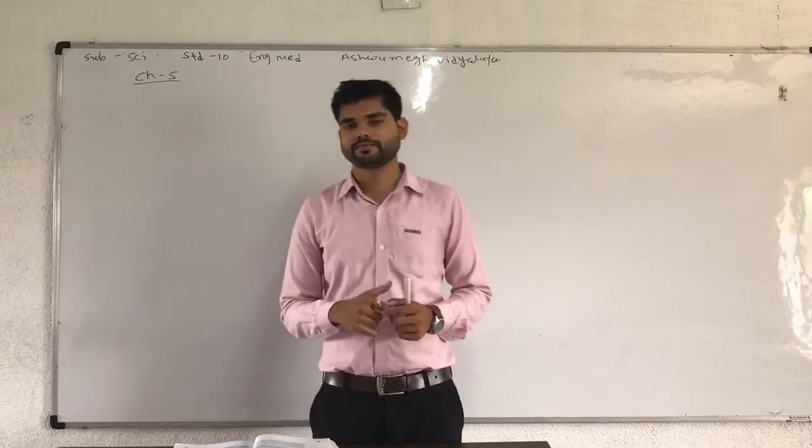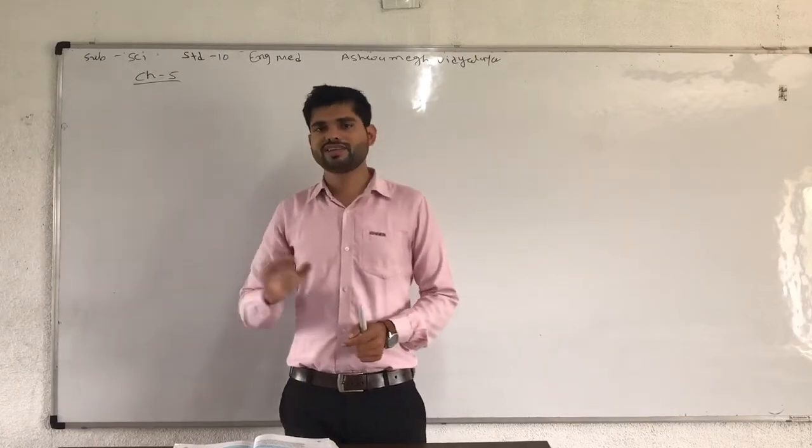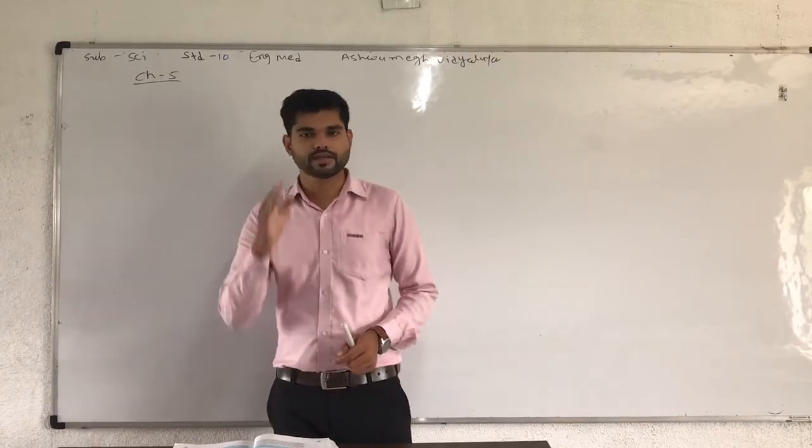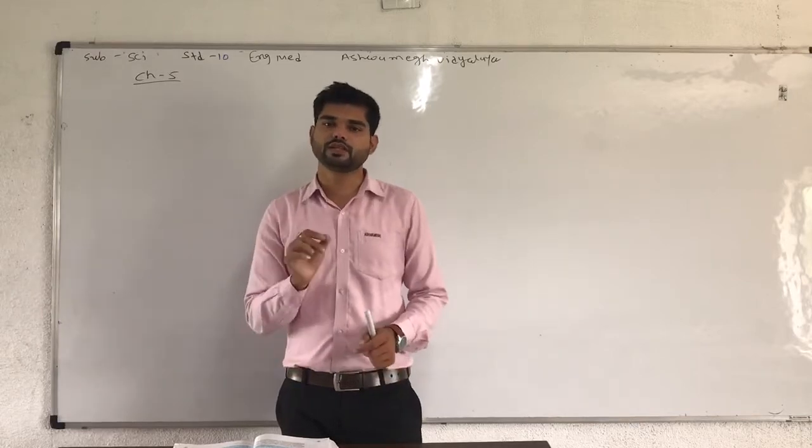Period means what? The horizontal lines are considered periods and the vertical lines are considered groups.